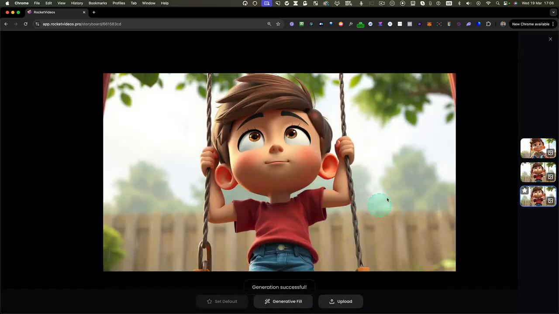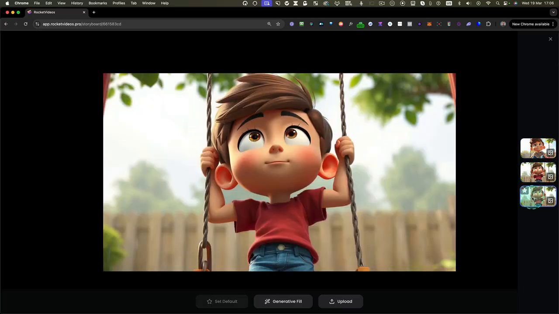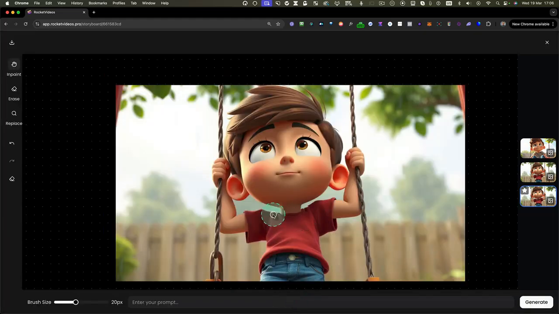And as you can see right now, we have modified the image. And at the right side of the screen here, you can also see the previous images. So this was the first image, this was the second, and this was the third image. And we can also add elements to this picture. So let's say we want to add something in here.